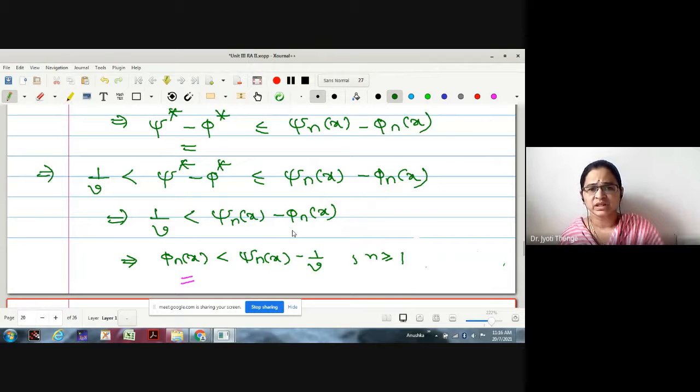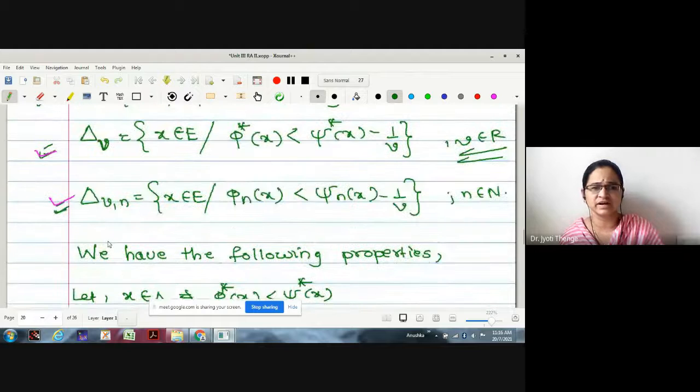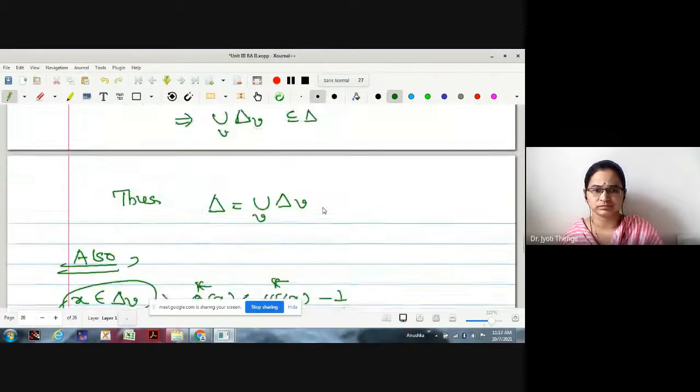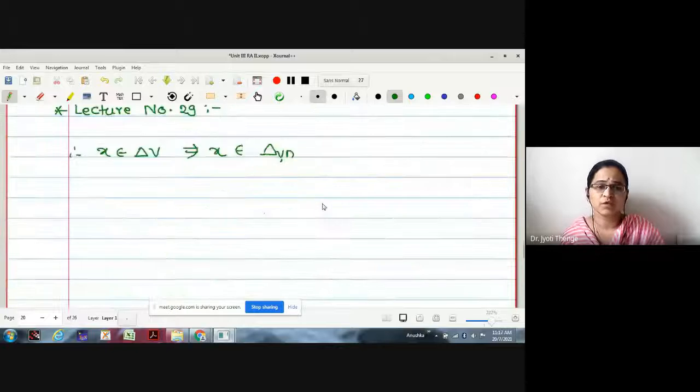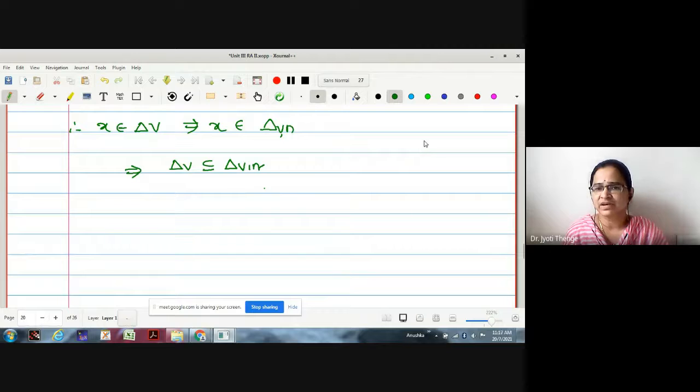This is the definition of delta vn: the collection of those elements x in E such that phi n x is less than psi n x minus 1 by v. Therefore, delta v is contained in delta vn. Previously we obtained delta contained in delta v, and now we have delta contained in delta vn. This is the relation we have now.